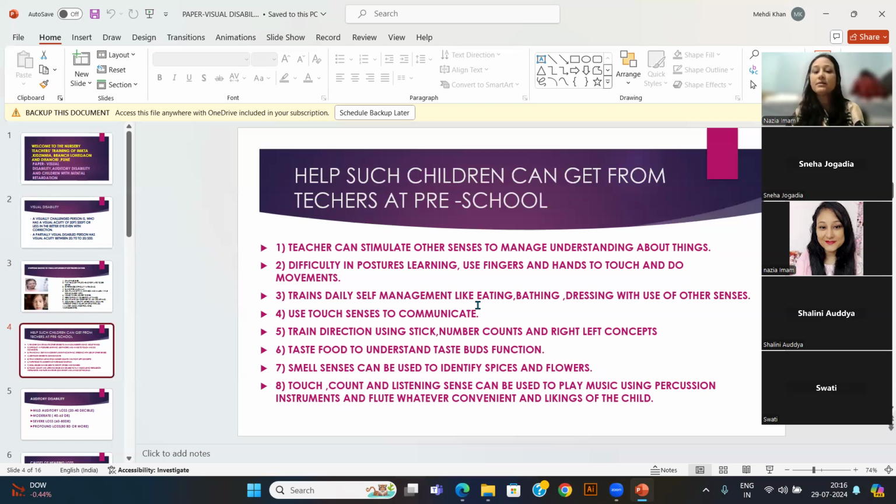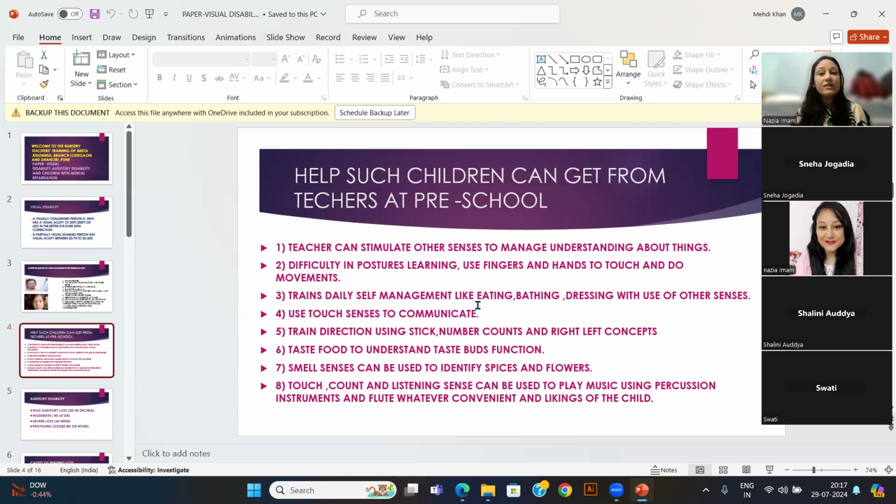We need to use the sense of touch for much of the communication, like the two examples I have given: to sit straight and to hold your spoon well, like this. So verbal instruction will not work with such children. We need to use other senses also.